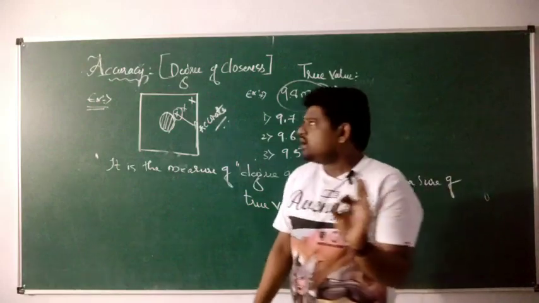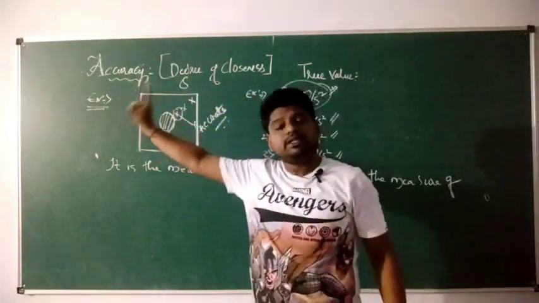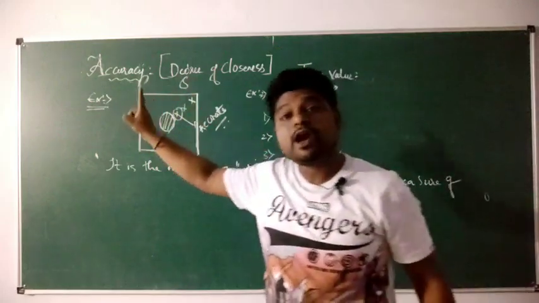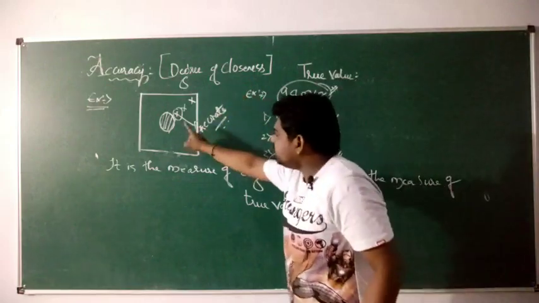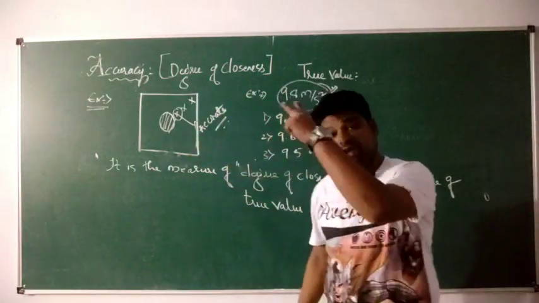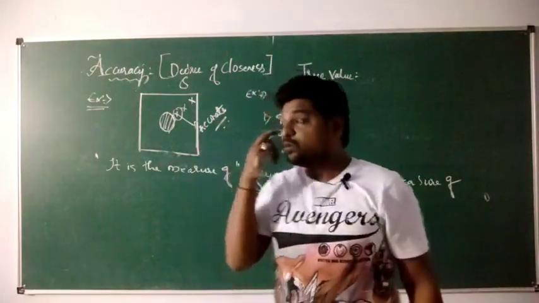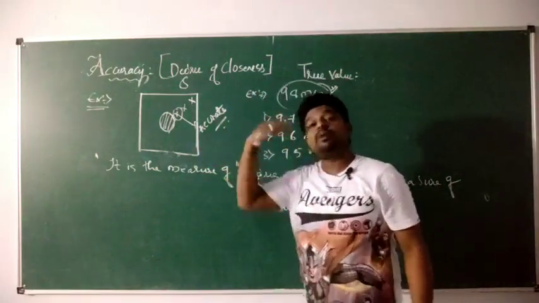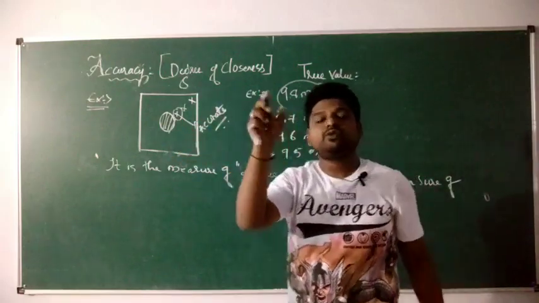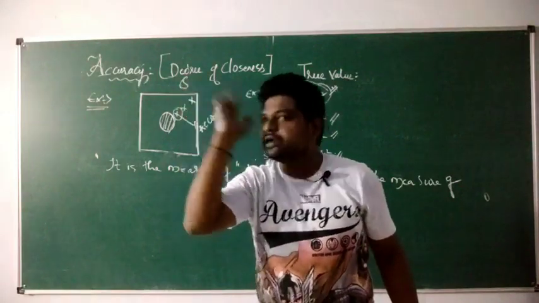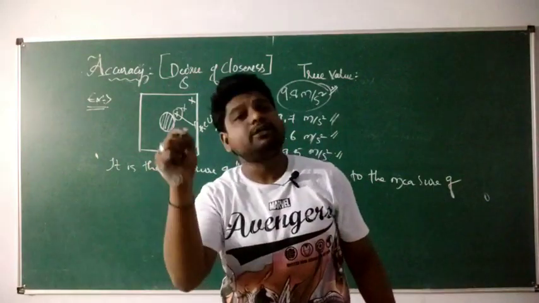See, one question arises, isn't it? On what basis does this accuracy depend? You observe this scenario where you are trying to shoot the target. What has to be done to be more accurate? To shoot a target more accurately, you have to use a well calibrated gun. So first, you should use a highly calibrated instrument.